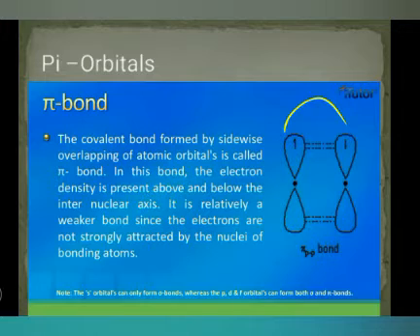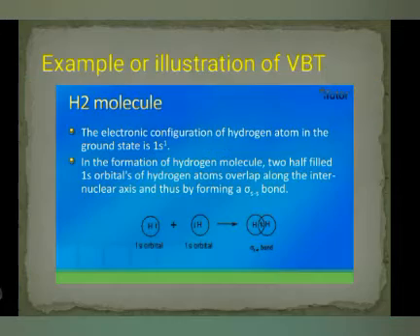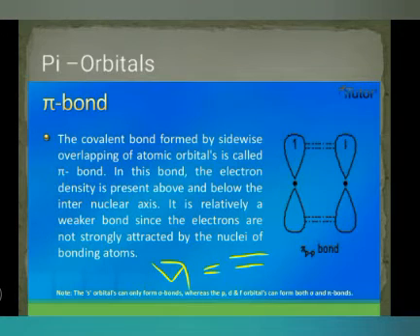That's why it is pi, and generally pi represents a double bond. Sigma represents a single bond and pi represents a double bond. So now, dear students, by watching this video, you need to write any 4 differences between sigma and pi.